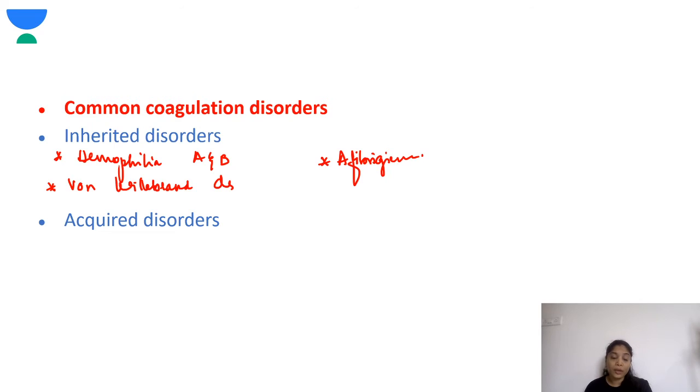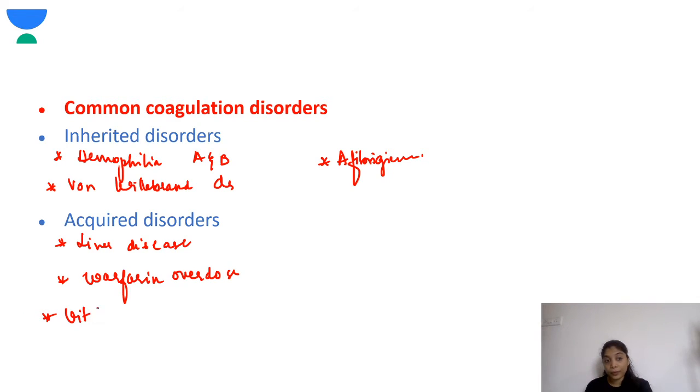Next, coming to the acquired causes. What are the acquired causes? If there is any liver disorder, any liver disease. If there is any drug overdose, for example, warfarin overdose. If there is vitamin K deficiency. Okay, vitamin K deficiency. So these are very important causes of coagulation disorders, and you have to keep them in mind.